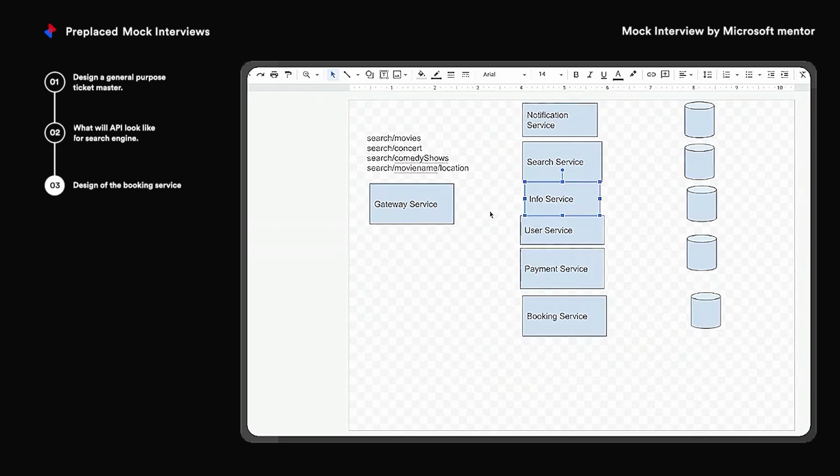So at a single point, my system can handle multiple requests because, depending on the load, I can increase my number of servers and containers for a particular service. Suppose my requests are increasing to 1 million. Then based on the requests, I can increase my number of containers to handle that load. There will be a load balancer at the beginning, sorry, there will be a gateway service to route the requests. It will act basically like a load balancer here. So all my requests are getting directed properly.